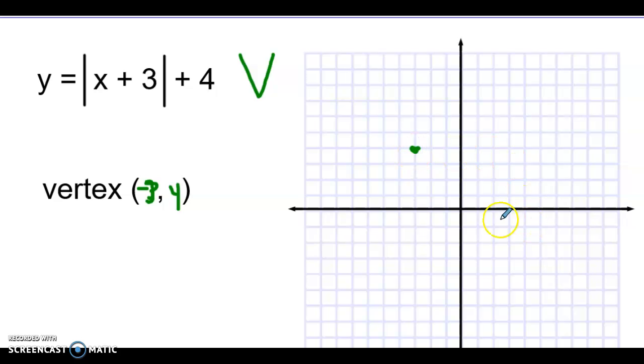All right, let's find the y-intercept. So we're going to let x equal 0. If x is 0, this is going to be 3 plus 4. That's going to give us 7. So we're going to go to 0, 7. Here's x is 0. And here it is. Now, this also has y-axis symmetry. So your vertex is right here. This point is 3 to the right, so we can go 3 to the left. 1, 2, 3. Now we have 3 points that we can connect to make our V.